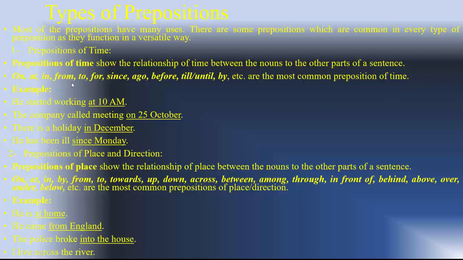On, at, in, from, to, for, since, ago, before, till, until, by, etc. For example, on can be for place, on a table, but now for a time, on Monday. These are the most common prepositions of time. He started working at 10 a.m. Sometimes at is for the city or a place.